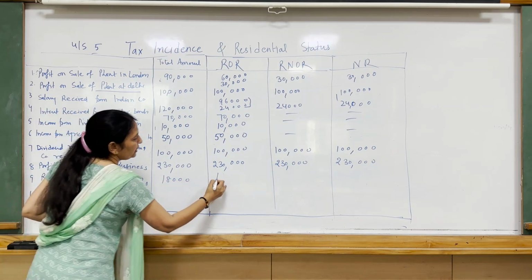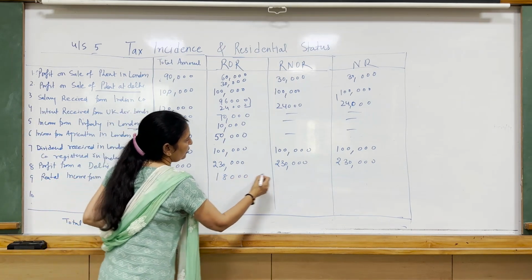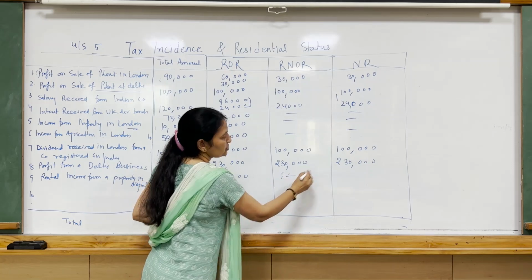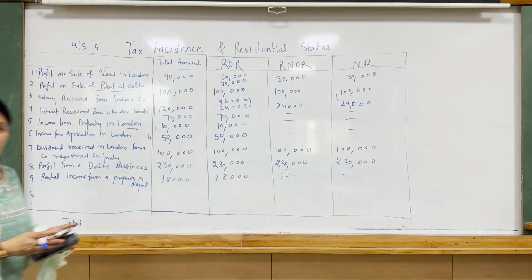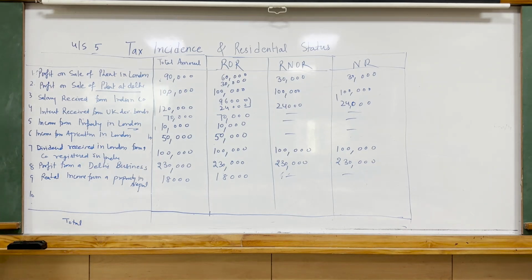Taxable only in case of ROR, not in case of RNOR, not in case of non-residents. So any property situated in another country, the income of that property is always foreign income.